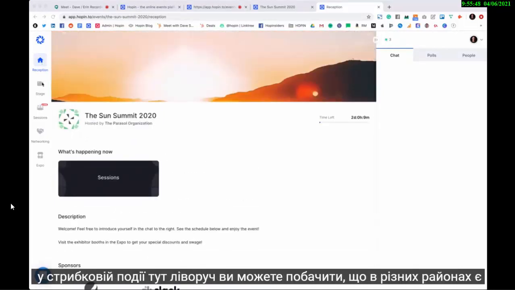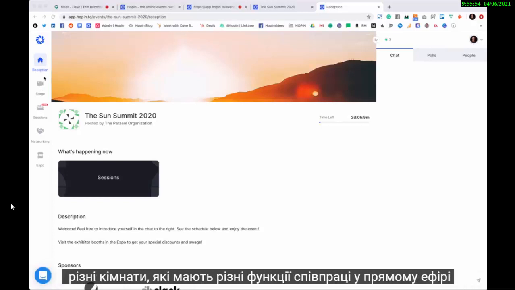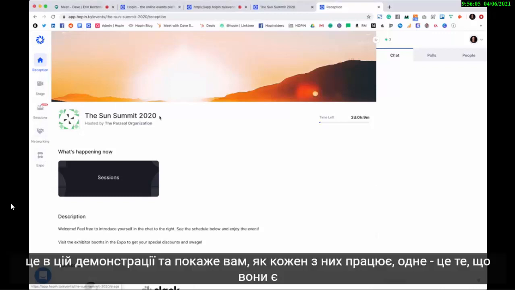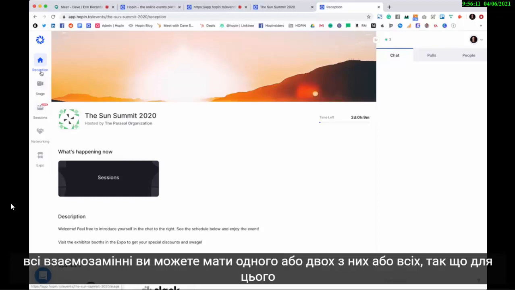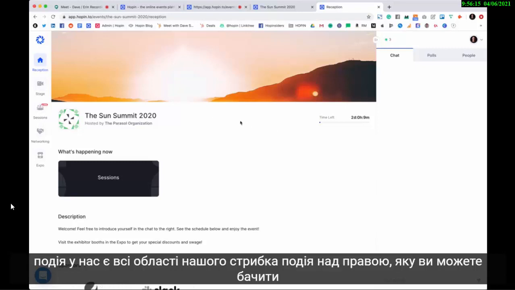Over here on the left, you can see there are different areas in a Hopin event. So you can think of Hopin kind of like a virtual venue with different rooms that have different live video collaboration functions. You have the reception, stage, sessions, networking, and expo. And I'm going to go through these in this demo and show you how each of them work. One thing is that these are all interchangeable. You can have 1 or 2 of them or all of them. So for this event, we have all the areas in our Hopin event.